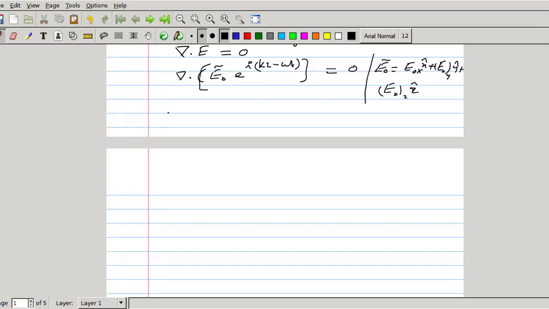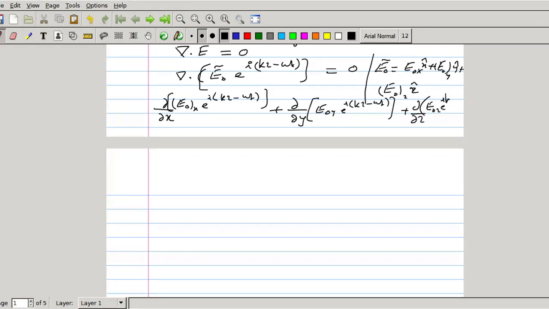We are taking del dot E. So this will be dou by dou x of the first term, E0x e raised to i(kz minus omega t), then plus dou by dou y of E0y e raised to i(kz minus omega t), plus dou by dou z of E0z e raised to i(kz minus omega t). That should be equal to 0.